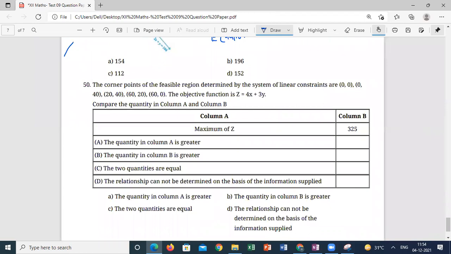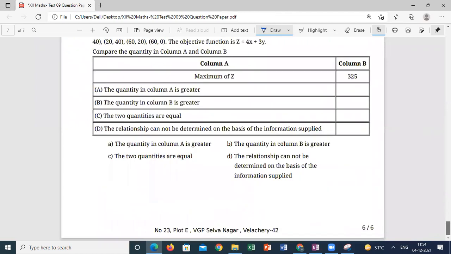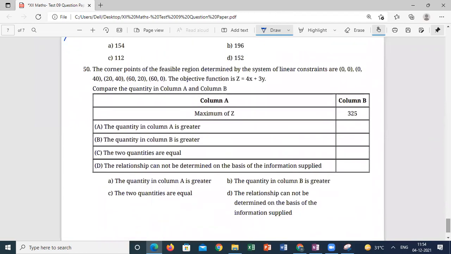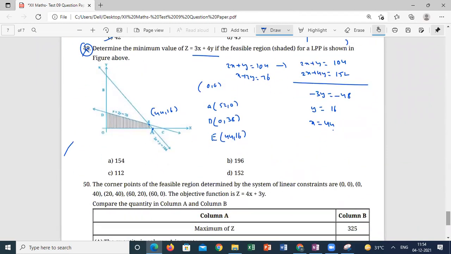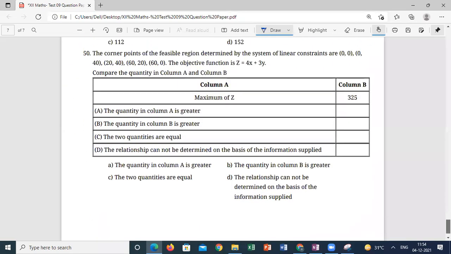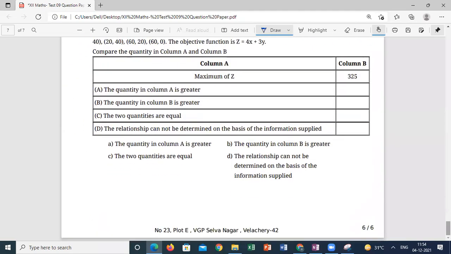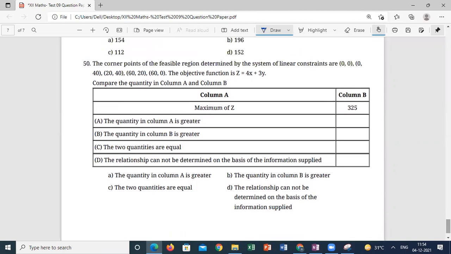Next one, the 50th question. It's the last question, it seems. Sir, but I think the data is wrong. I didn't understand the data here. Question 49 or 50 you're saying? 50, sir. What is given? The corner points of the feasible region are given: 0 comma 0, 0 comma 40, 20 comma 40, 60 comma 20, 60 comma 0. Then the objective function is given.